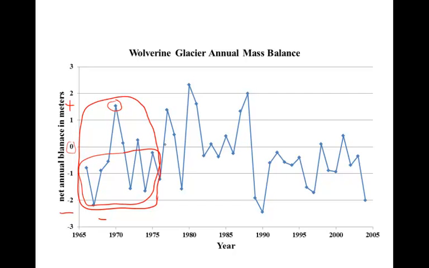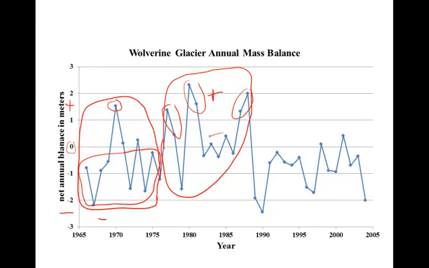Then we enter a period of time from 1976 until 1988 where the glacier had mostly positive mass balance. We see several years with strongly positive mass balance, some years that were close to zero, and just a single year with a strong negative mass balance. So overall, during this time period, the glacier had a mostly positive mass balance, whereas prior to 1976, it had